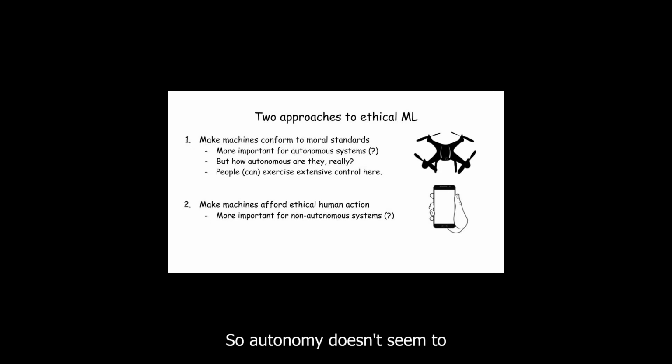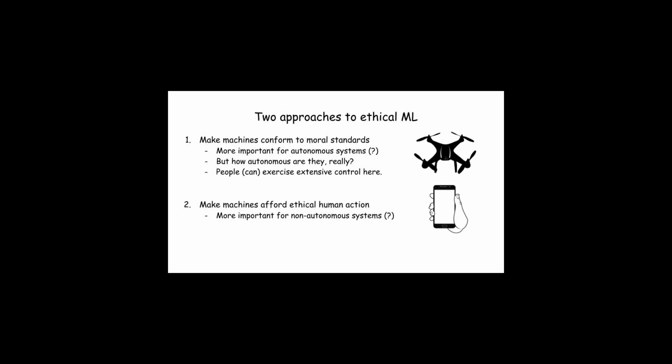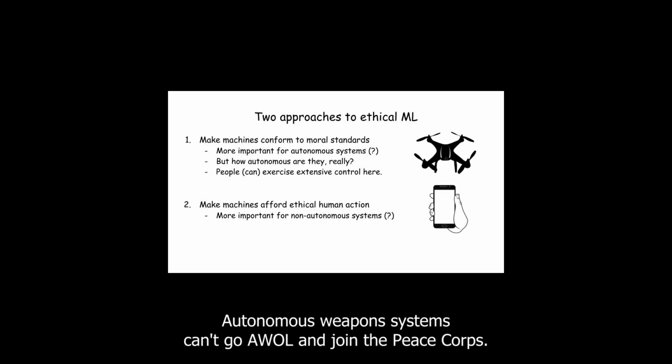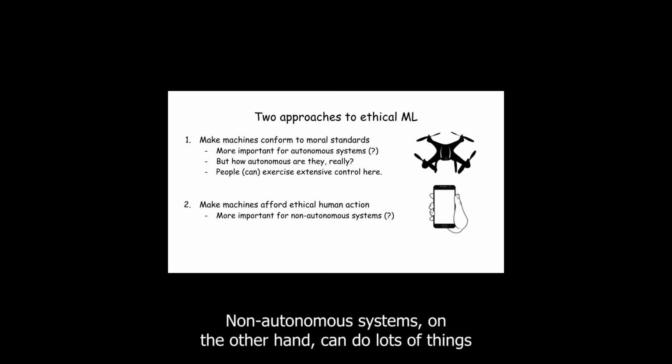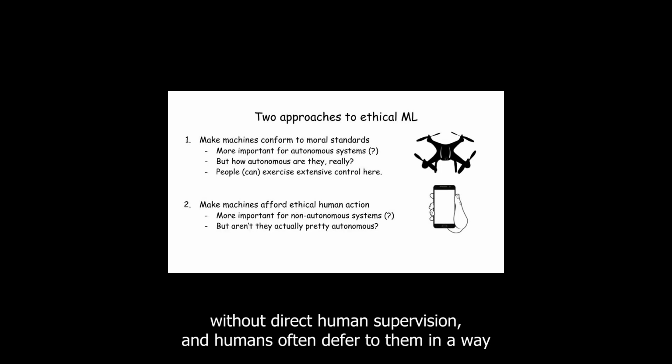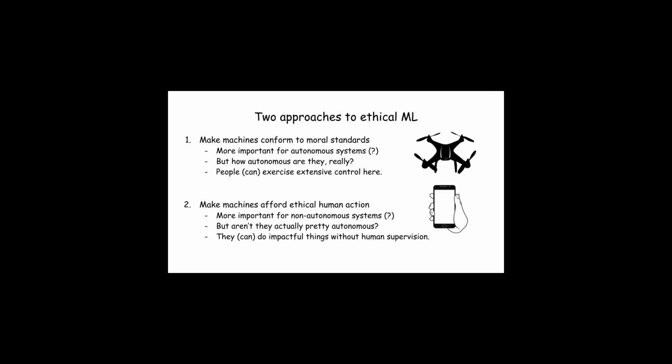So autonomy doesn't seem to amount to anything like free agency for computational systems. Autonomous weapon systems can't go AWOL and join the Peace Corps. Non-autonomous systems, on the other hand, can do lots of things without direct human supervision, and humans often defer to them in a way that amounts to giving them substantial power to act in the world.